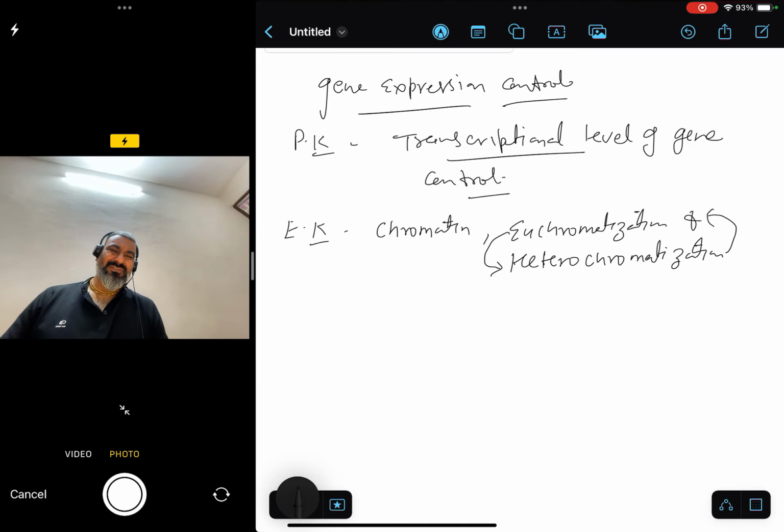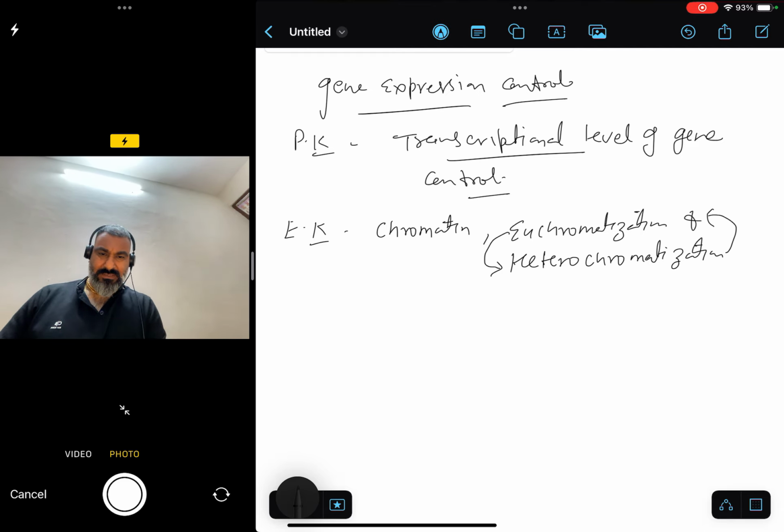As we know, euchromatin and heterochromatin are further of two types, so only facultative euchromatin and facultative heterochromatin can be converted from one form to another and constitute a level change. So that is a different thing.